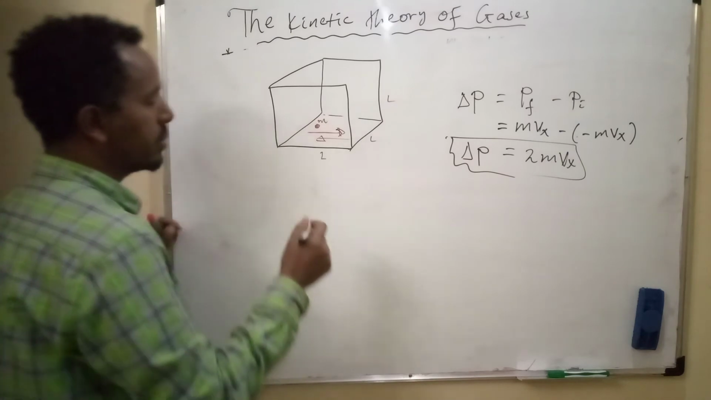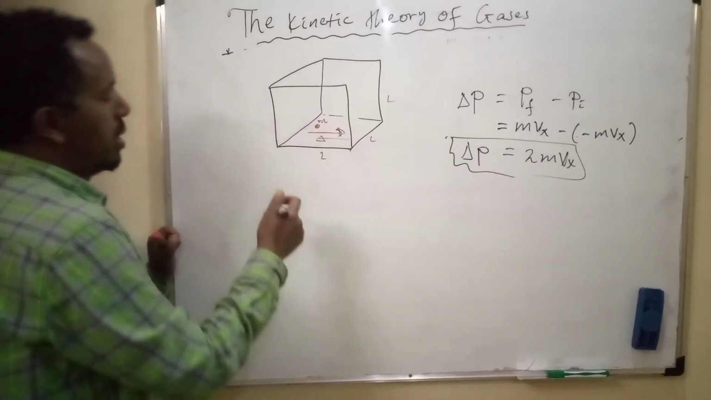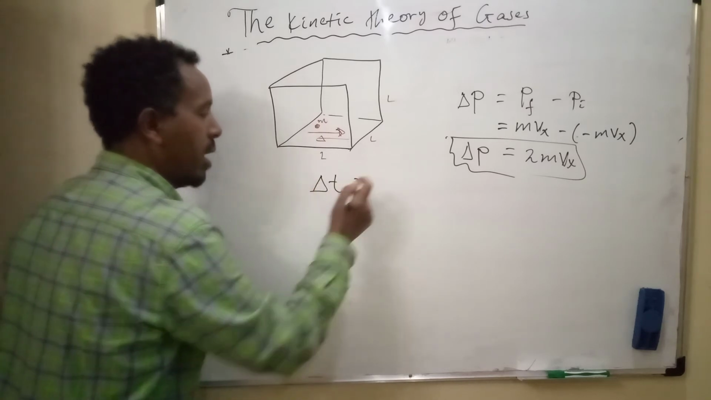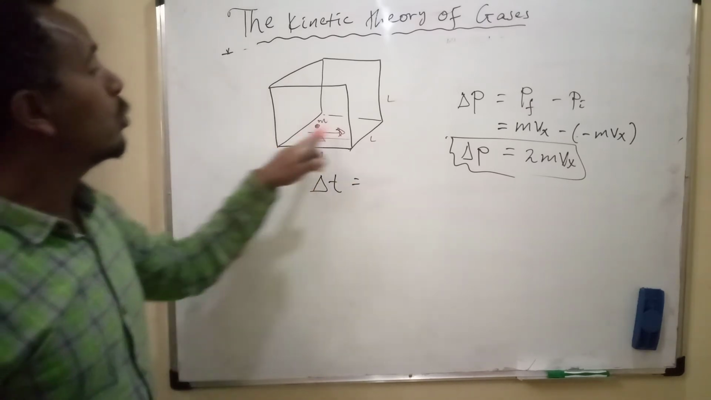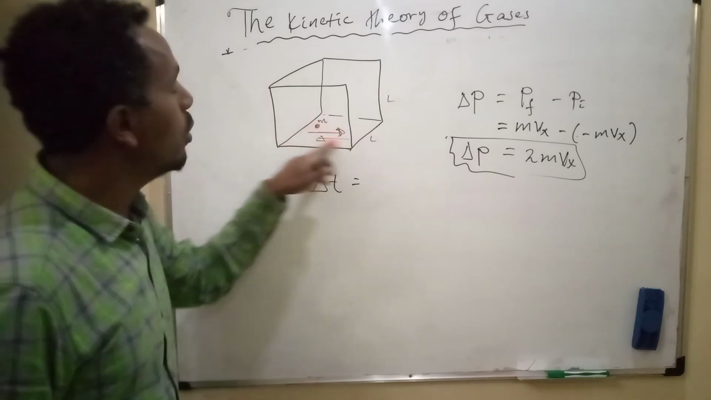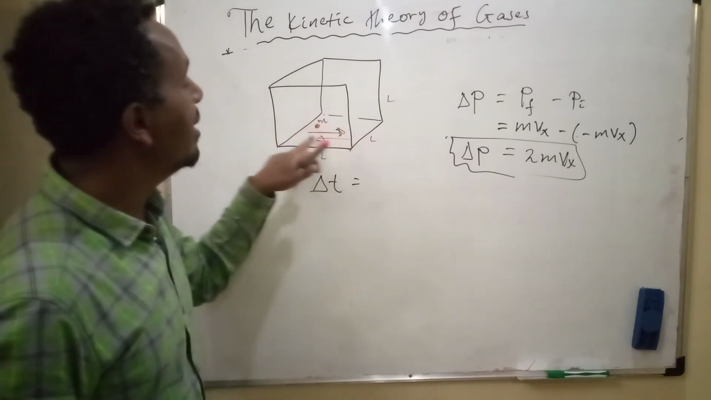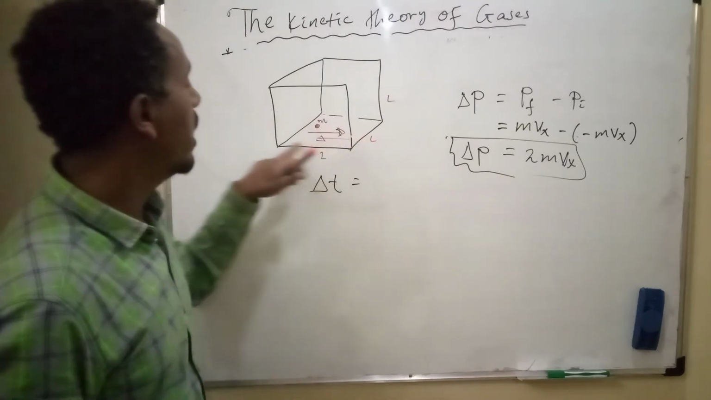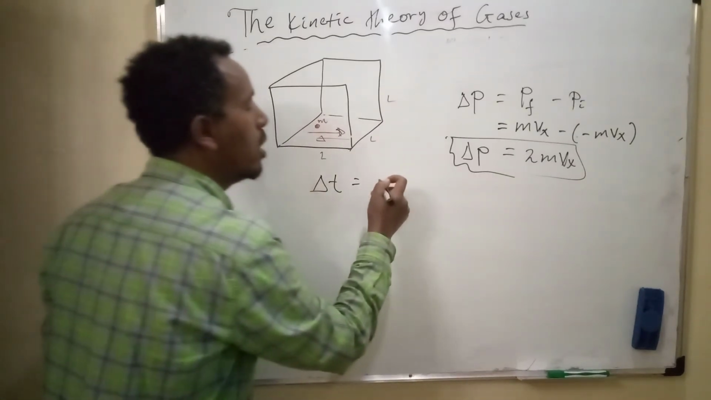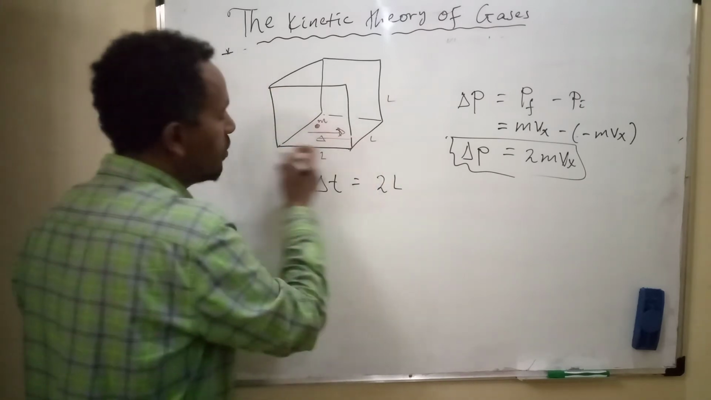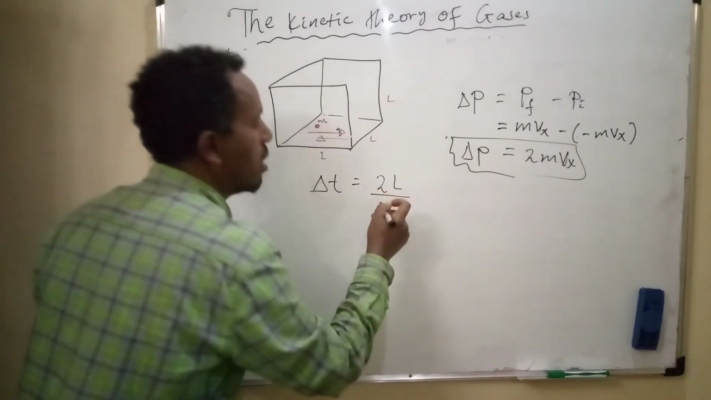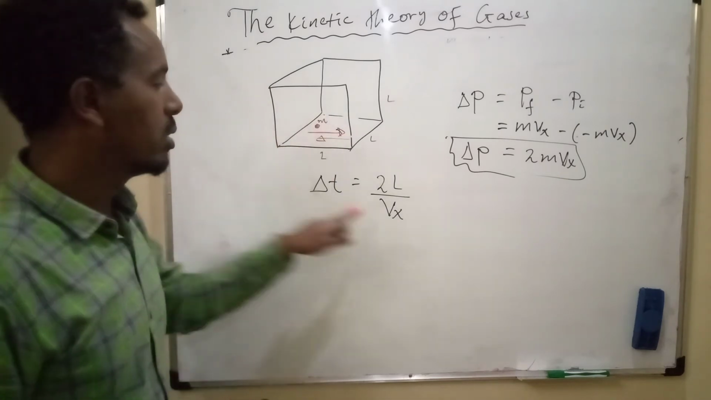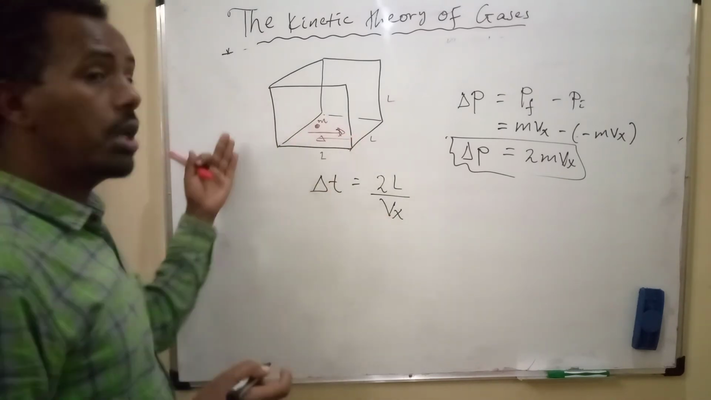Now, change in time: this means the total time used by a molecule of the gas while it covers this distance, one side of L, and returns back, is equal to twice the length of this side over the speed of a molecule. The speed of the molecule is never changed, constant speed after collision and before collision.